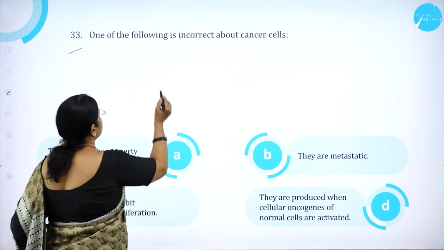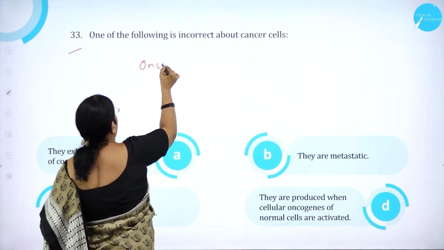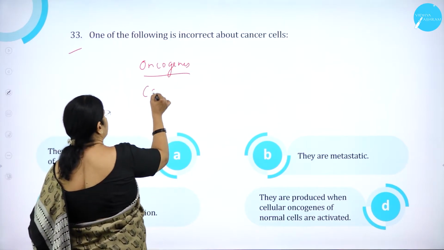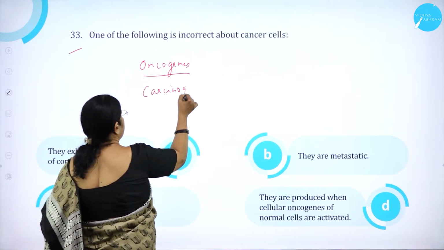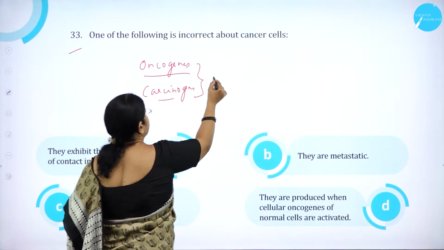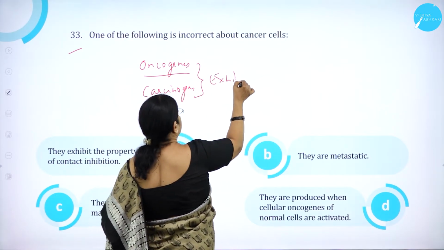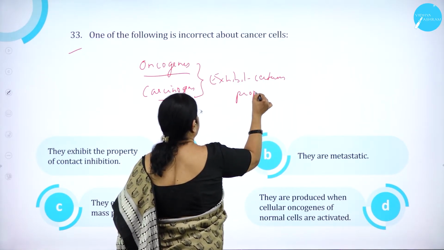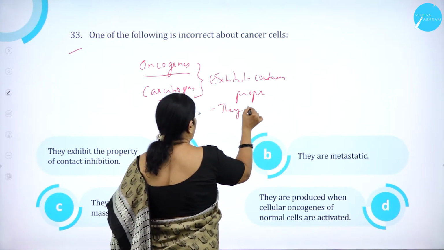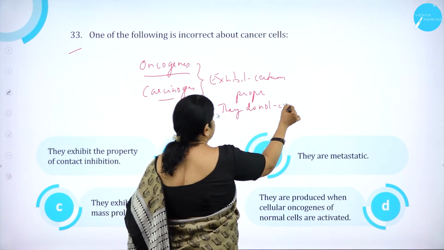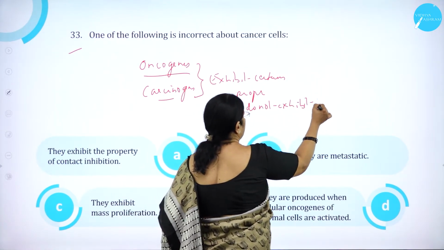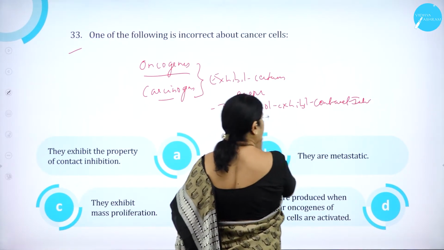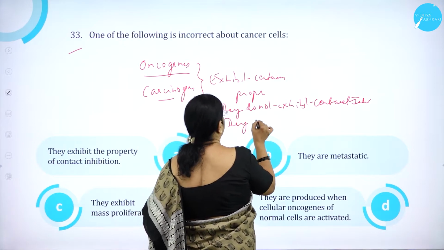As you know, cancer causing genes are called oncogenes, and the cancer causing agents are called carcinogens. The cancer cells exhibit certain properties: they do not exhibit contact inhibition, and they are metastatic.